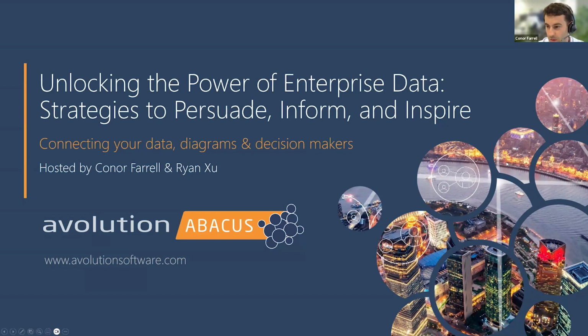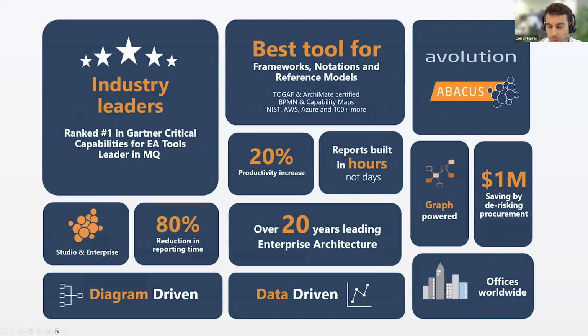Now, just to give you a brief introduction to Avolution. We are a leader in the enterprise architecture space, an industry we have been operating in for the last 24 years. As you can see in the top left-hand corner of our slide, we are a leader in Gartner's Critical Capabilities analysis, which analyzes organizations' ability to execute on a number of different EA use cases. Additionally, we are a leader in the Gartner Magic Quadrant. While I am speaking to you from our Sydney office and Ryan is speaking from our Singapore office, we are a global organization with offices in Washington in the US, in London, and most recently in Bogota, in Colombia.